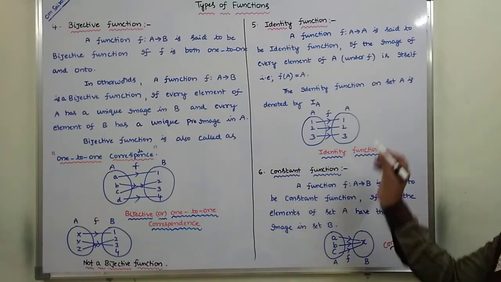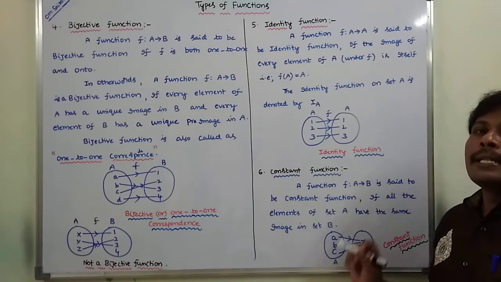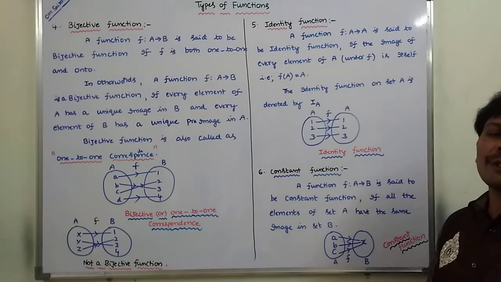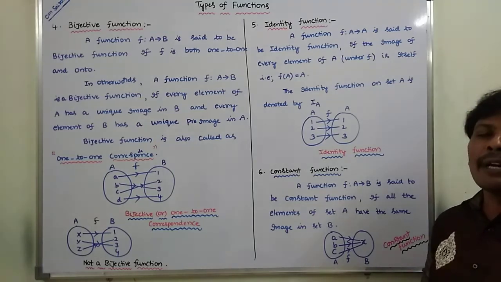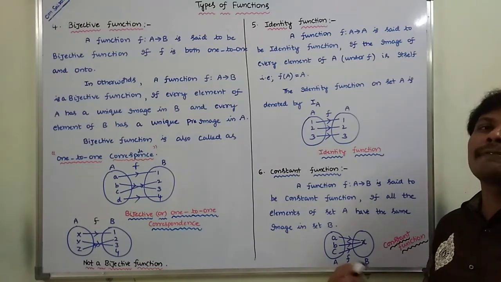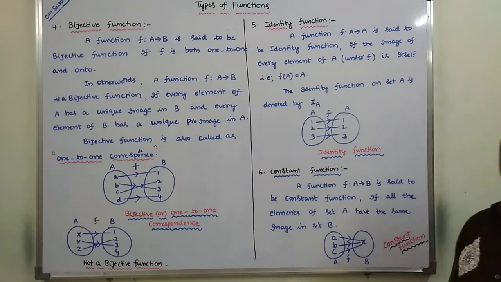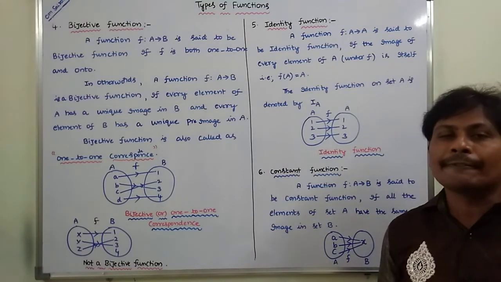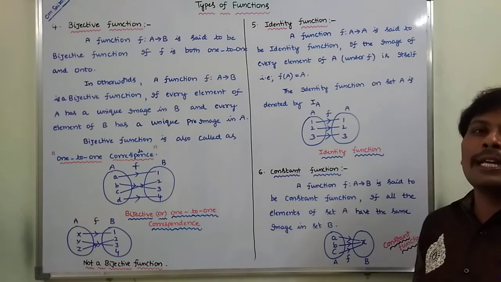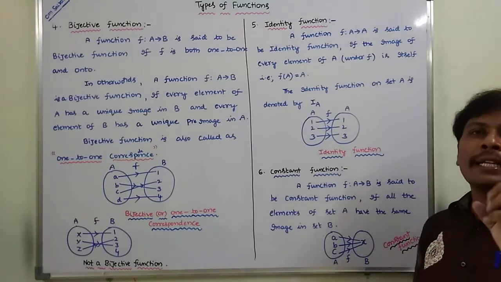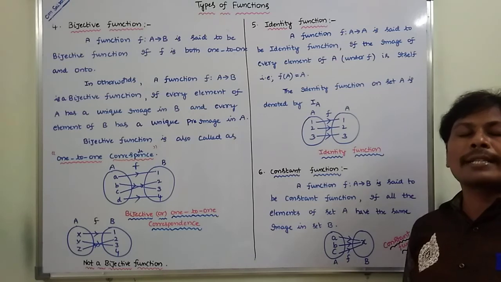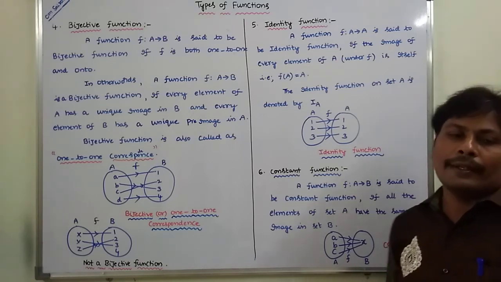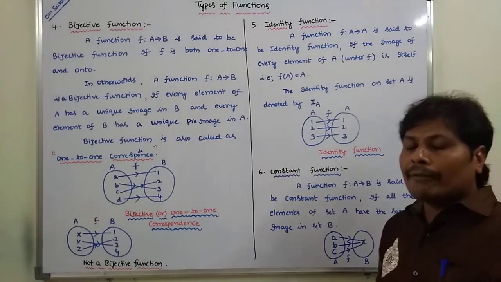Up to now, we have studied six types of functions. First is one-to-one, second is onto, third is many-to-one, fourth is bijective, fifth is identity, and sixth is constant function. In the next video, we will check some examples of whether a function is one-to-one, onto, bijective, constant, or identity.